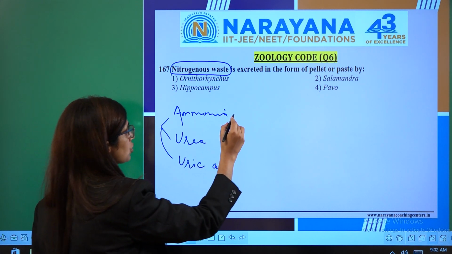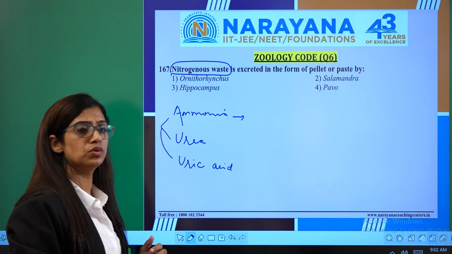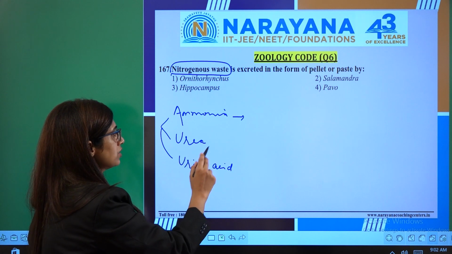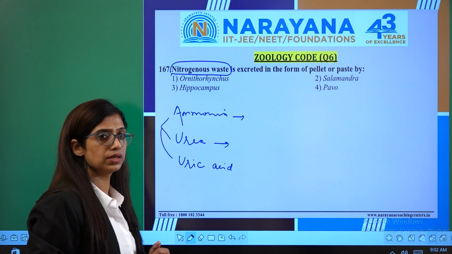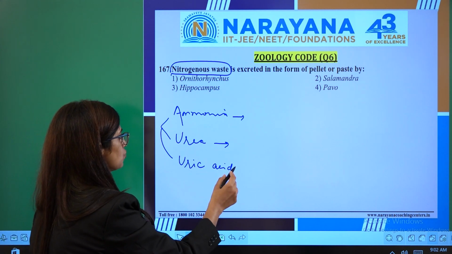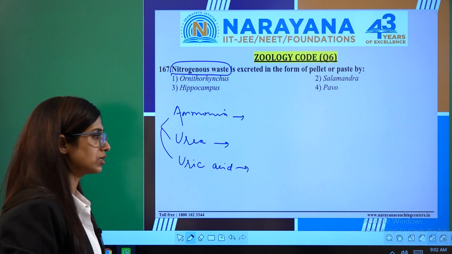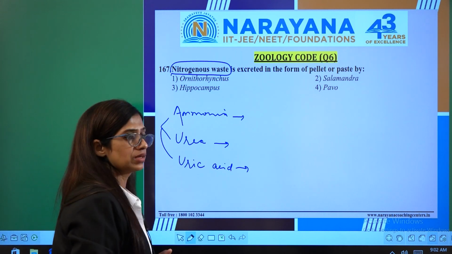The organisms which release ammonia are generally aquatic and are called ammonotelic organisms. Whereas organisms which release urea are called ureotelic, like humans. And the organisms which release uric acid as nitrogenous waste are called uricotelic organisms.